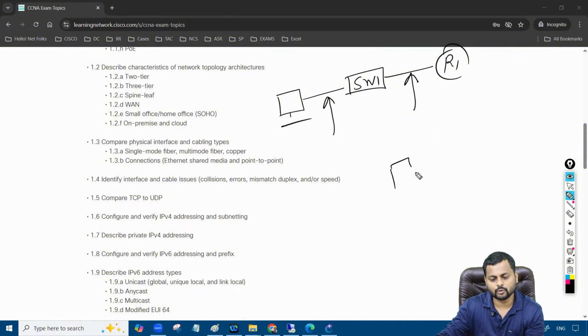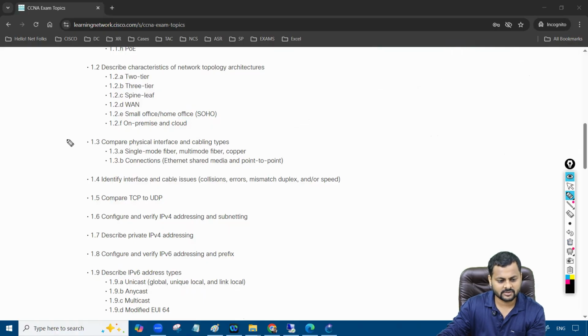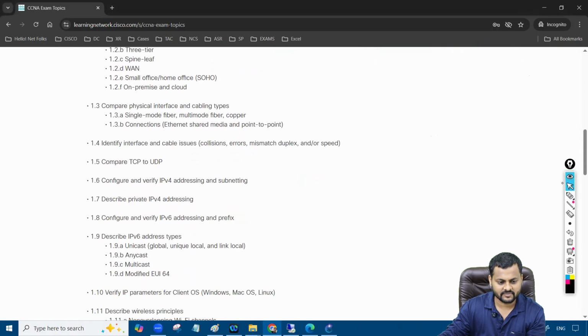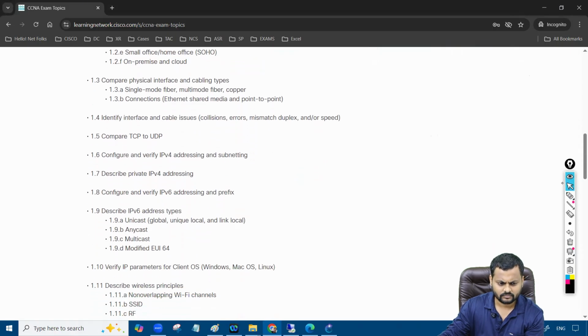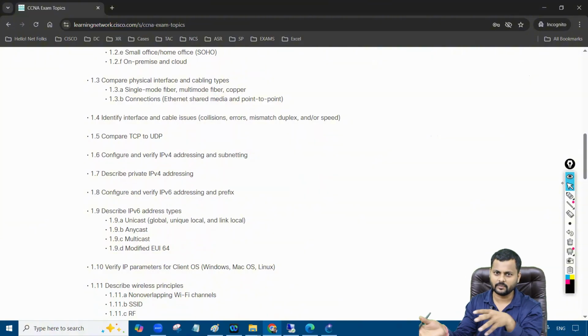In wireless, what happens? You don't need to use cables to connect this particular PC to the access point, the switches and routers, right? So again, this is part of the hardware level. Here we are going to talk about all the types of cable. Then after that, we have the difference between the TCP and UDP protocol.